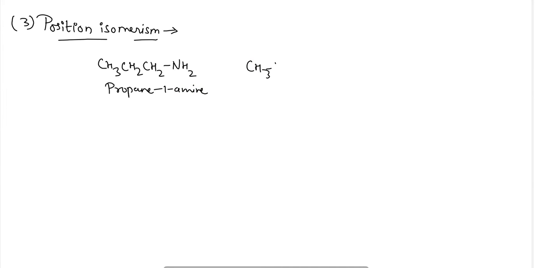Then the next example can be taken as propane-2-amine. Okay.